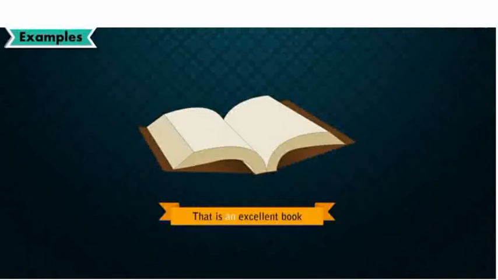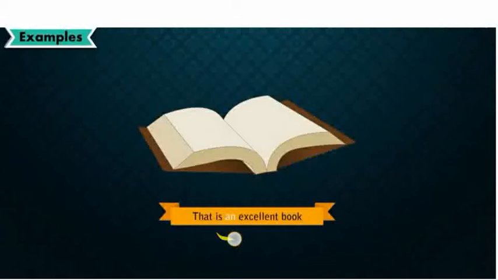Let's learn with this example. That is an excellent book. As I have told, A, E, I, O, U are the vowels. This word excellent starts with E. That's why here we have used an before the word. An is what, children?